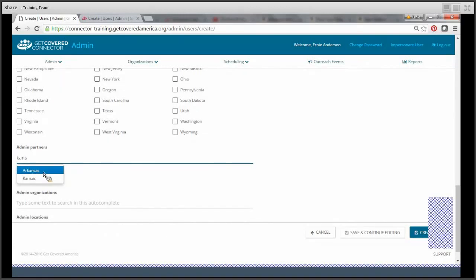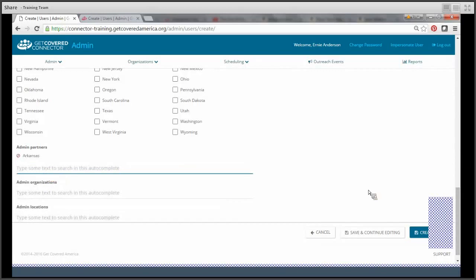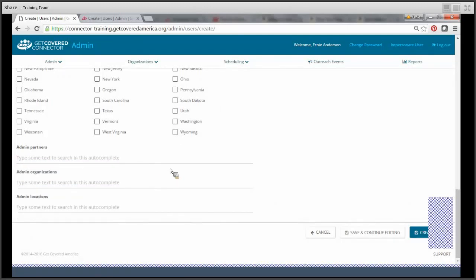So in this case here, if I select Arkansas, for example, Arkansas would be the entity that purchased the connector, and then this user, when they logged in, would be able to see all of the data under the partner. Admin organizations allows you to narrow down further to specifically say which organization or organization's data this user should have access to. You can input multiple organizations here if applicable.